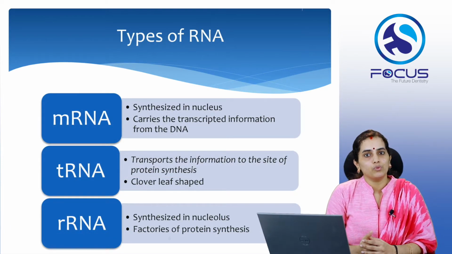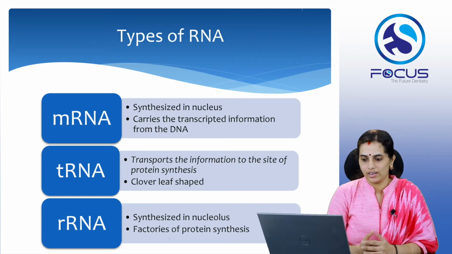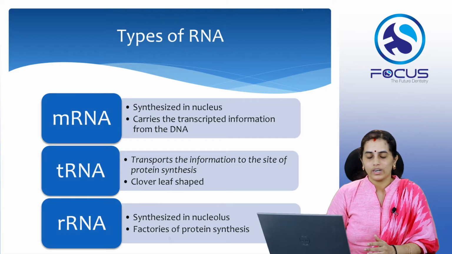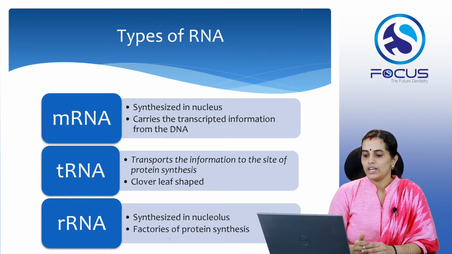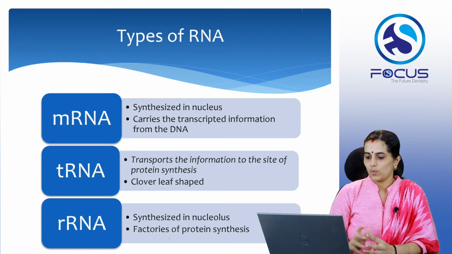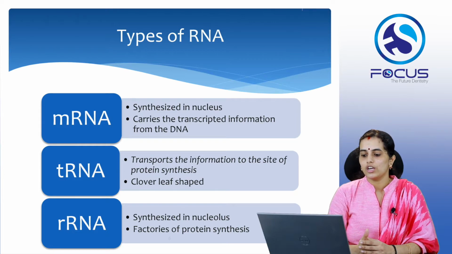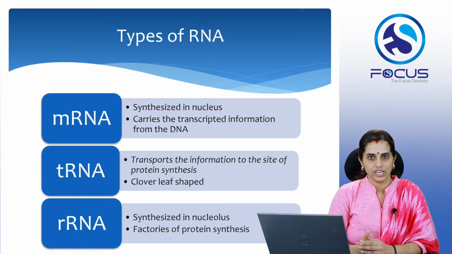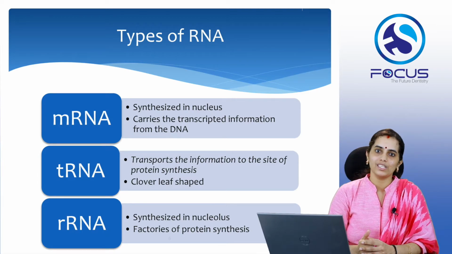Before we move on to the steps in protein synthesis, we can have a look at the different types of RNAs. One is mRNA, or messenger RNA, which is synthesized in the nucleus. It carries the transcribed information from the DNA. That is the role of mRNA. tRNA is called transfer RNA, which mainly transports amino acids to the site of protein synthesis. tRNA is said to have a clover leaf shape. rRNA is ribosomal RNA, which is synthesized in the nucleus, and they act as factories of protein synthesis.